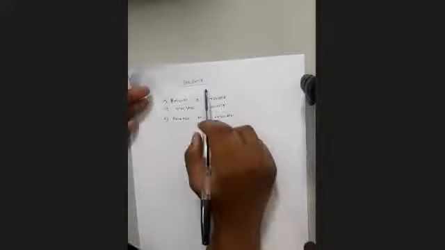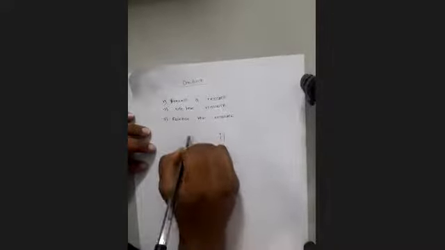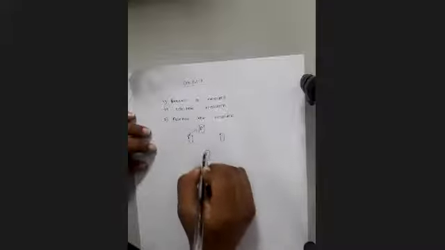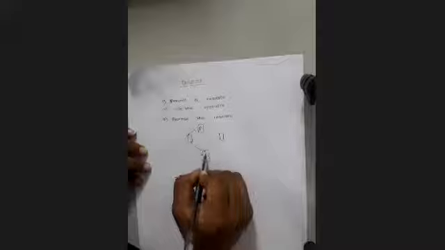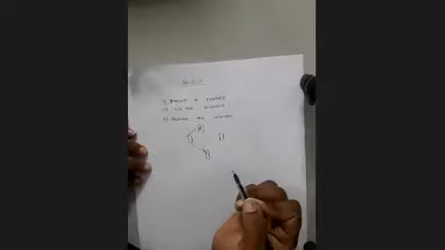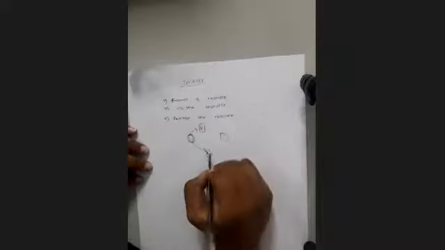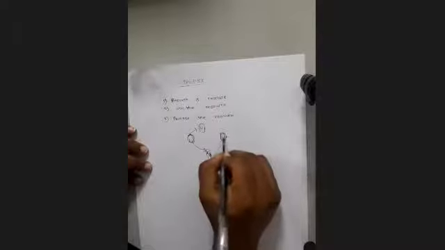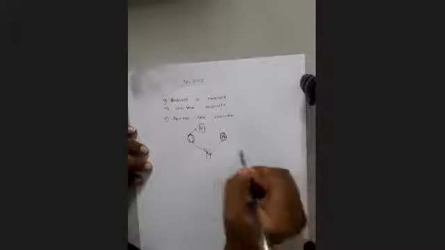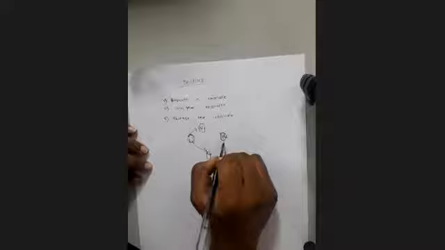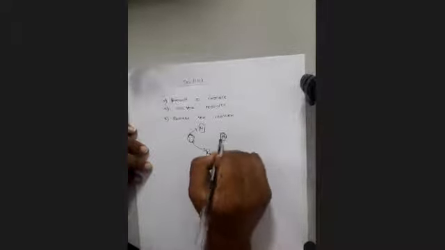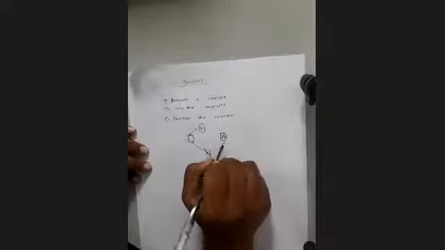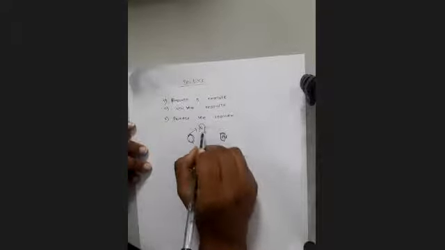But deadlock is a situation where any or all of the processes hold some resources, and to complete the entire execution, they require some other resources. But that other resource is held by another process. Suppose this process is holding this resource, and to complete its execution, this P2 process also wants this R1 resource.